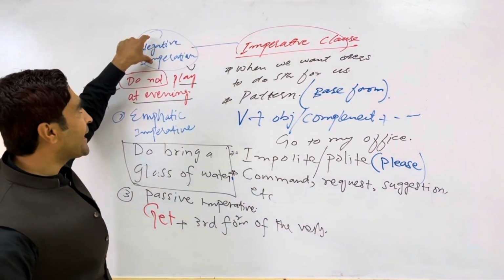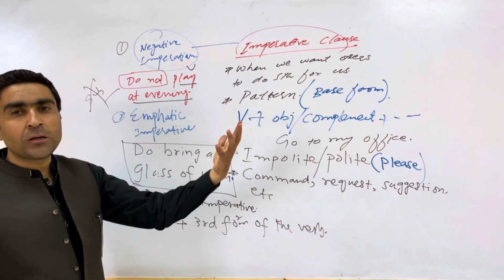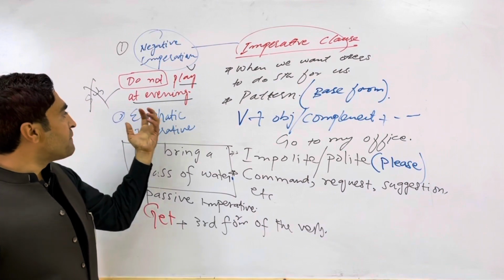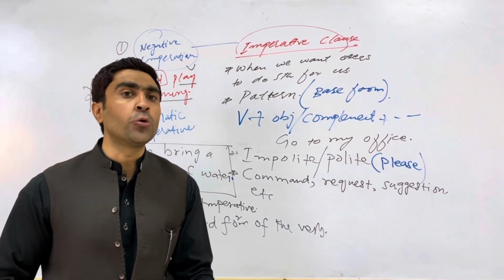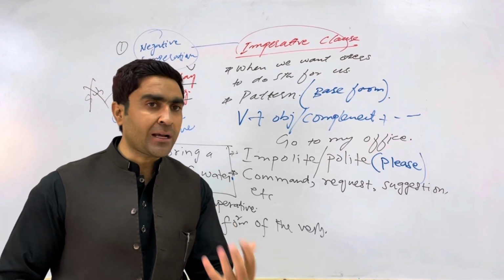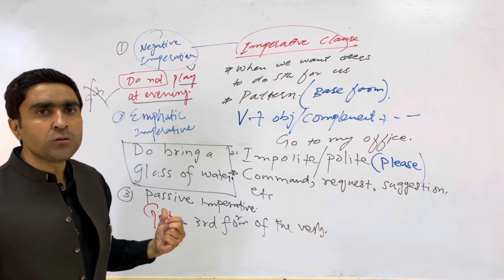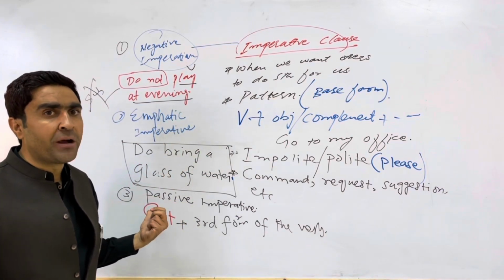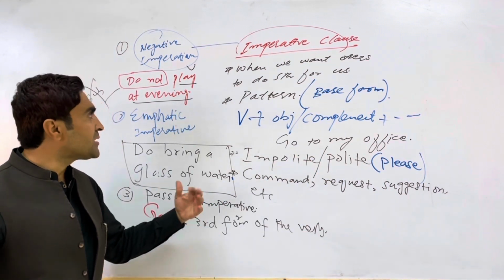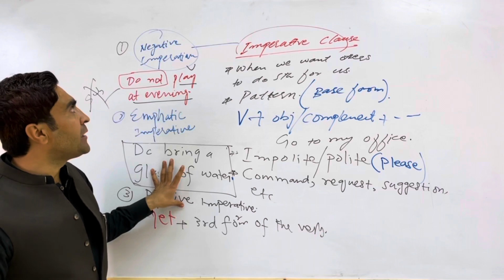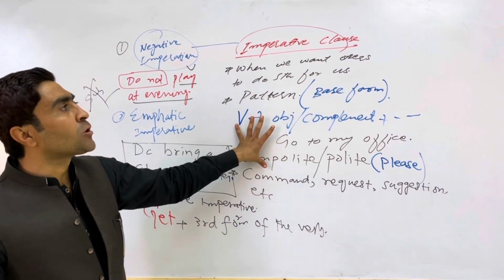और ये kinds है negative imperative. Do not play at evening. आप किसी को negative में किसी बंदे को suggest कर रहे हैं. And this is called emphatic imperative, when you are emphasizing on your suggestion, on your command, or on your direction. So you are using the emphatic imperative, and it can also be a passive imperative as well, when you want somebody else to do something. Okay? So these are called the kinds of imperative clause, and these are some of the usages of imperative clauses.